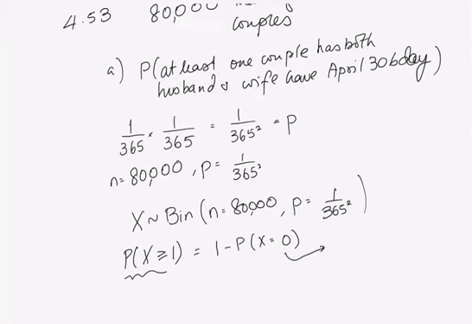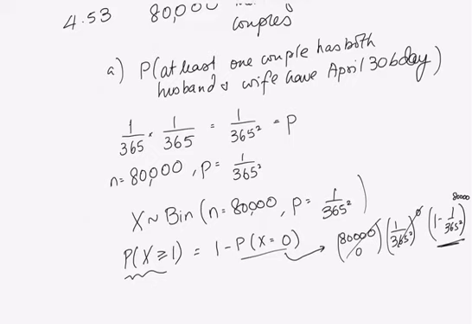It will be 80,000 choose 0, 1 over 365 squared raised to 0, 1 minus 1 over 365 squared raised to 80,000. Now, these two will just be 1. And this will be the answer to this part. So 1 minus that's the actual answer.